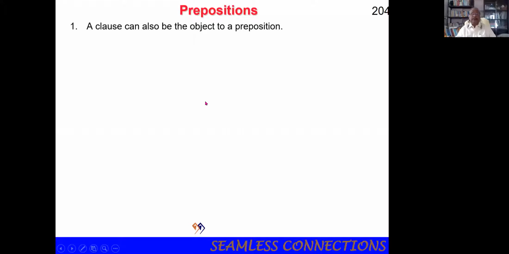Prepositions. A clause means a group of words which gives meaning but not a sentence. A clause can also be the object of a preposition. Clause is a group of words that gives meaning. A sentence is a group of words that gives complete sense. This is the difference between a clause and a sentence.